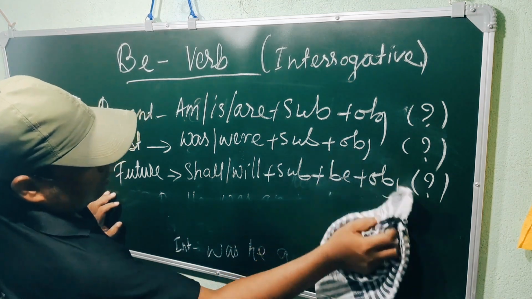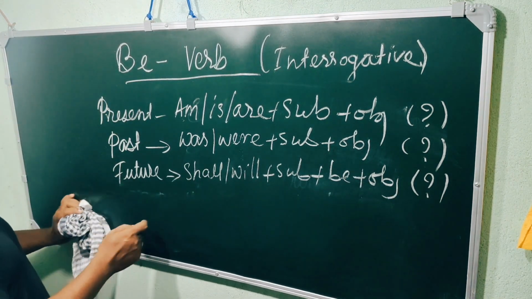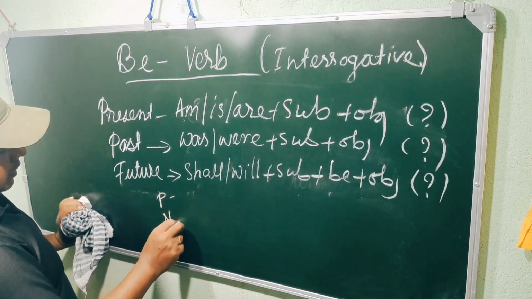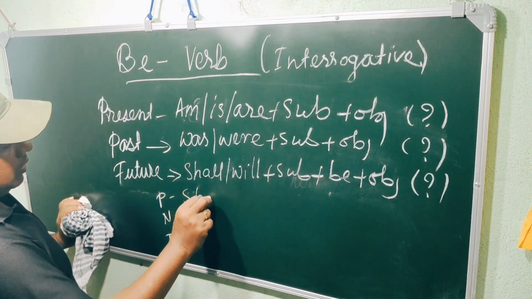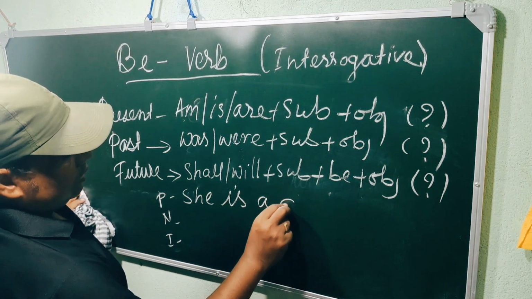Let's take one more example. Positive, negative, interrogative. She is a dancer.